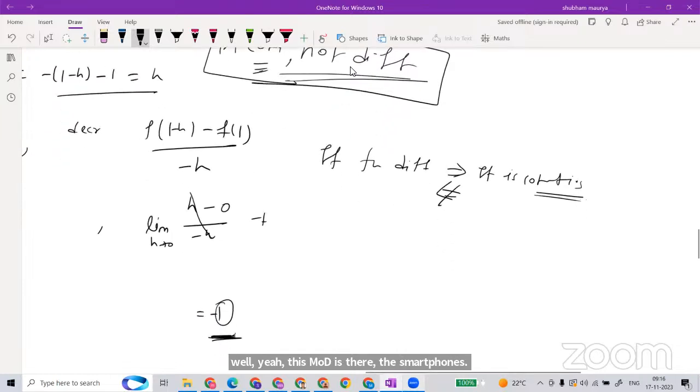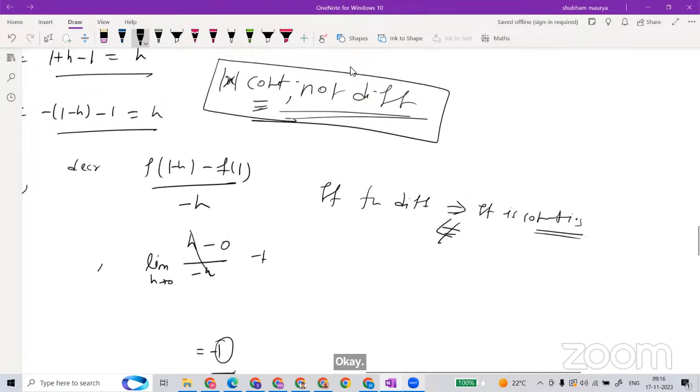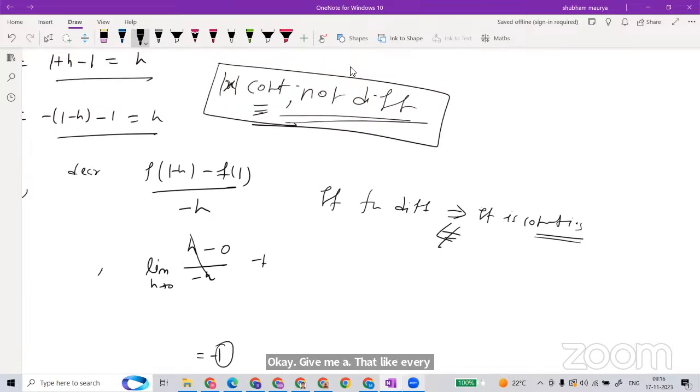So this occurs one more thing: every differentiable function is continuous, but every continuous function is not differentiable. It may or may not be. But this tells you one more thing.